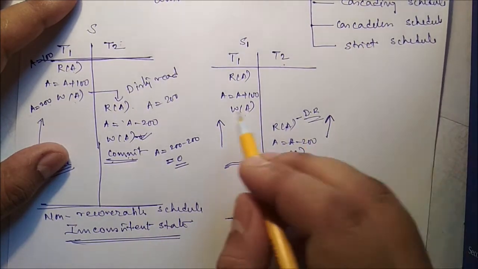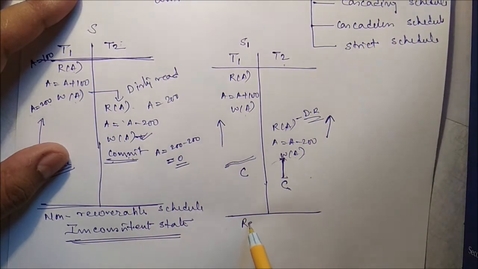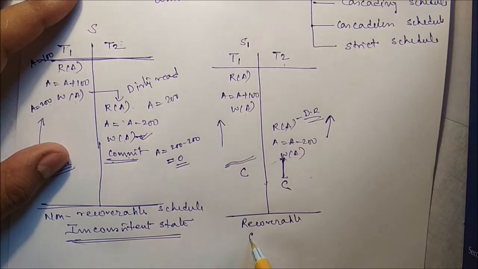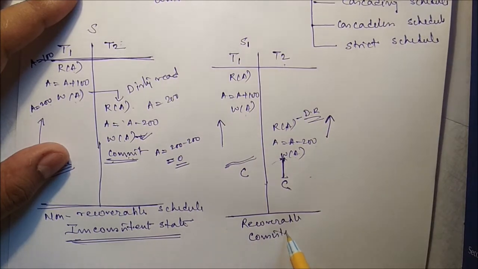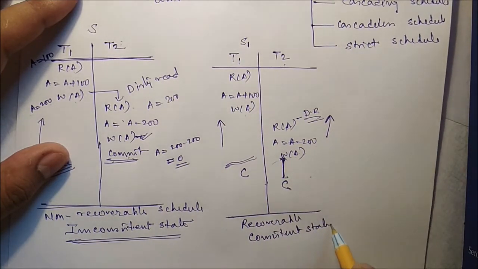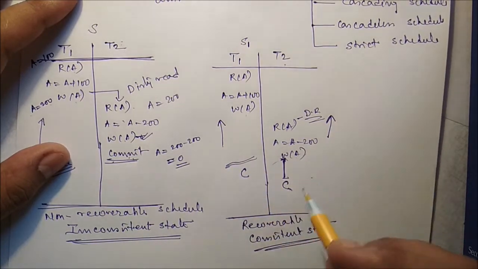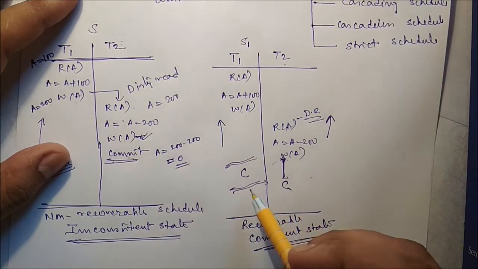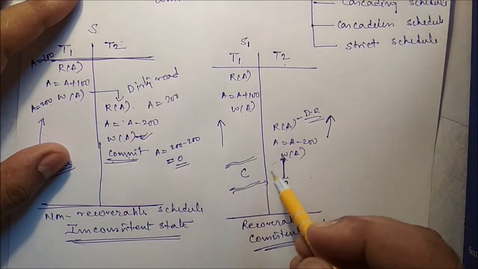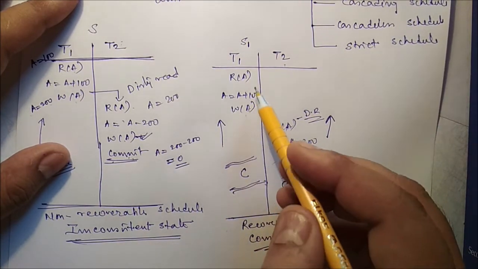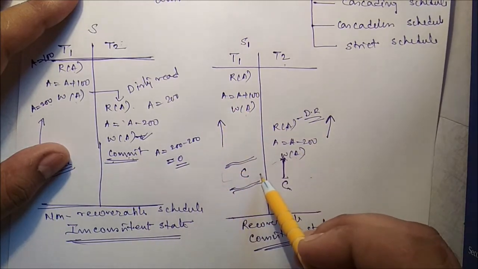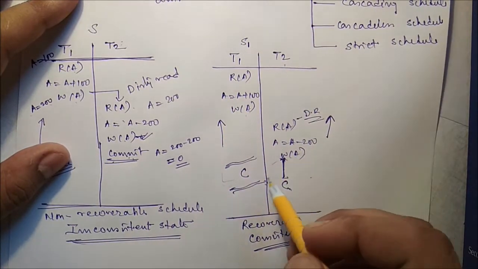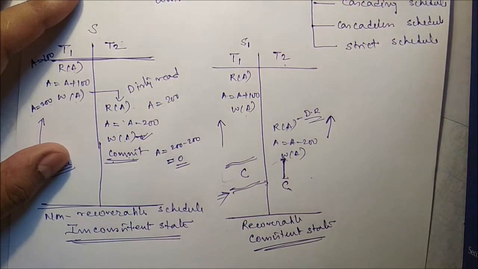So that means what? This schedule is what? It is recoverable, and the database is what? It should be in a consistent state, because both the transactions we can recover. Or you can see if the failure is somewhere here, then also that means what? The T1 transaction is completed, so we have to roll back only the T2 transaction, because the failure is somewhere at this particular point.